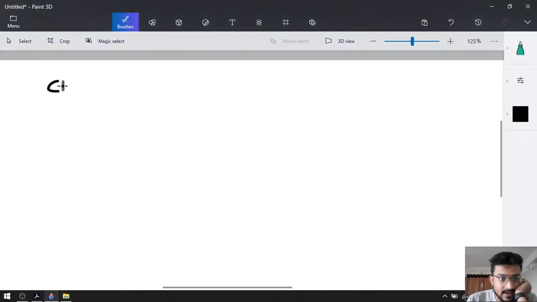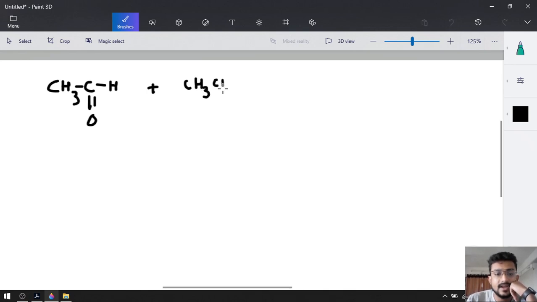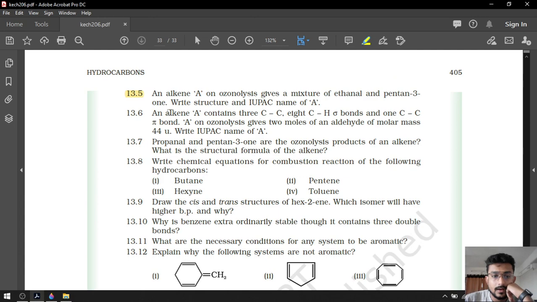Ethanal: CH3, C double bond O and H. This is ethanal and pentan-3-one. That means CH3, CH2, C double bond O with CH2 and CH3. Okay, so ethanal and pentan-3-one. After the ozonolysis, these two are the products.